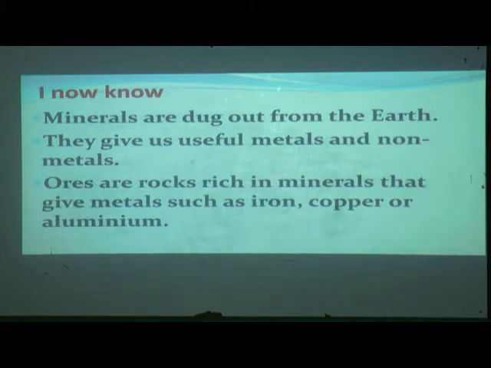Now what have you come to know? You have learned from this lesson that minerals are dug out from the earth. They give us useful metals and non-metals. Ores are rocks rich in minerals that give metals such as iron ore, copper or aluminium.